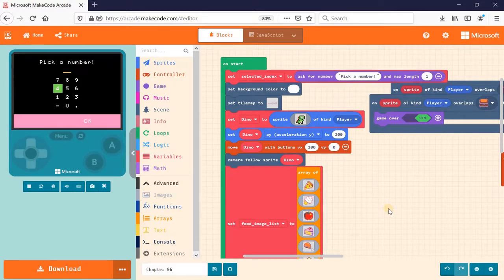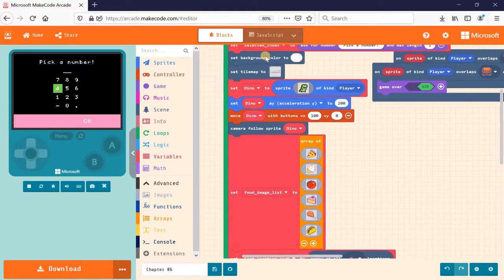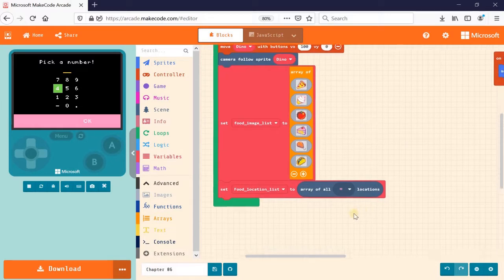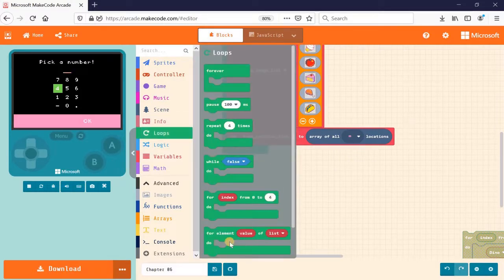Okay, so now we have performed 3 steps. We have the image array, we have the location array, and we also have the selected index. So let's create a for loop to go through the location list and slowly populate the image one by one on each of these locations. Since the location list is an array, I'm going to utilize the for element loop.